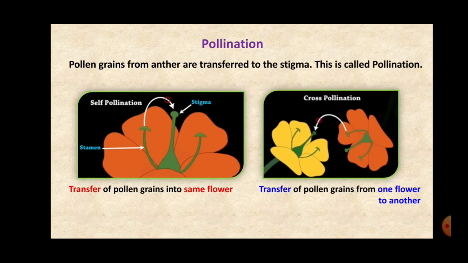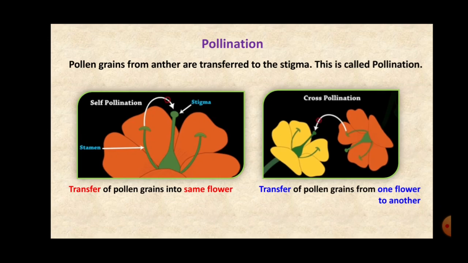Pollination is the process of transfer of pollen grains from the stamen to the stigma. Right? Stamen is the male reproductive part which has the pollen sacs, and inside the pollen sacs, the pollen grains are present. And the pistil is the female reproductive part which carries the ovule or the female gamete.